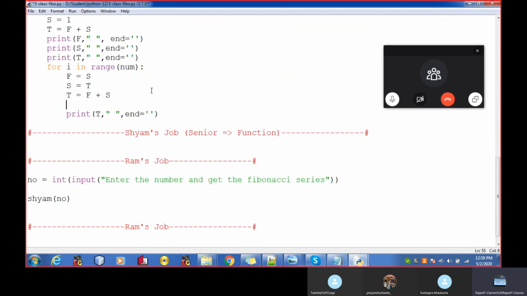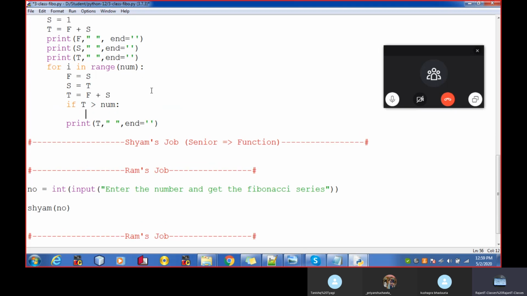I will write a check here: is my t greater than the number? If it is, I will have to come out from the loop.